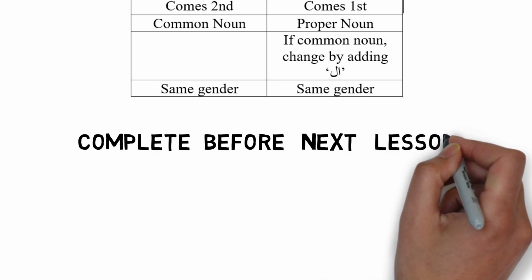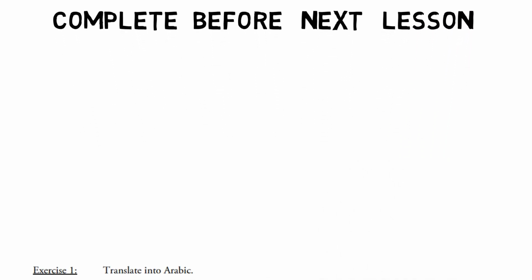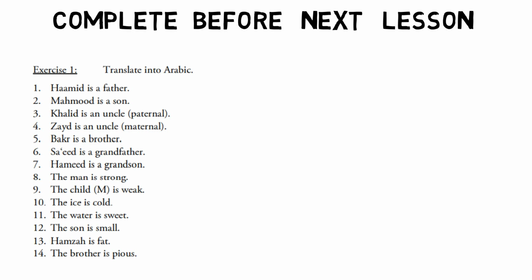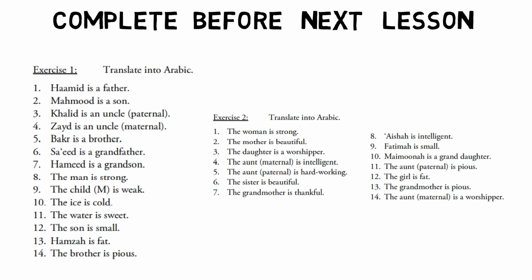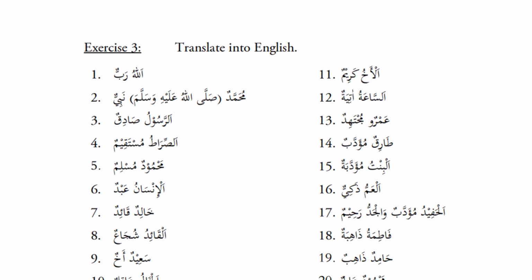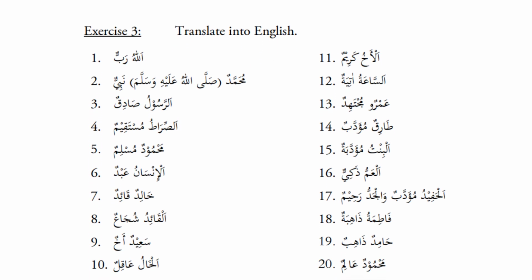Now it is extremely important that you practice the rules that you've learnt on examples to strengthen your understanding. To see how much you've understood from this lesson, I will attach a few exercises below where you have to translate English sentences into Arabic correctly using the rules that you've learned today.